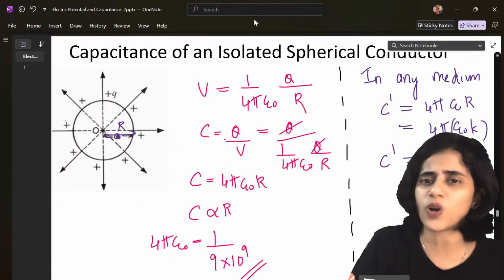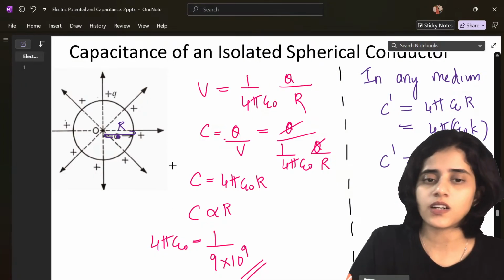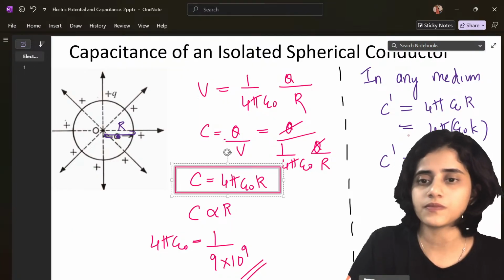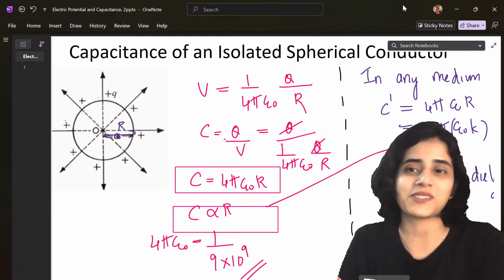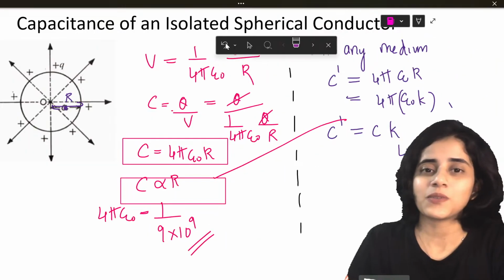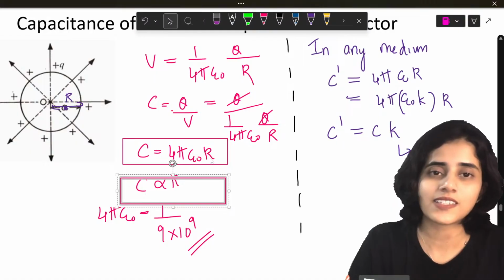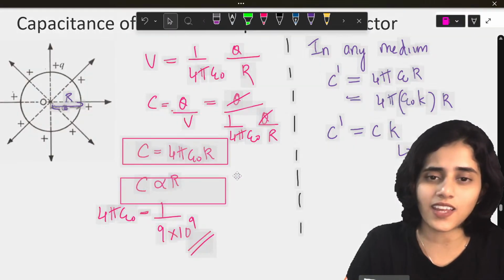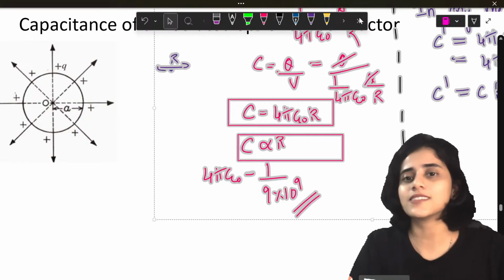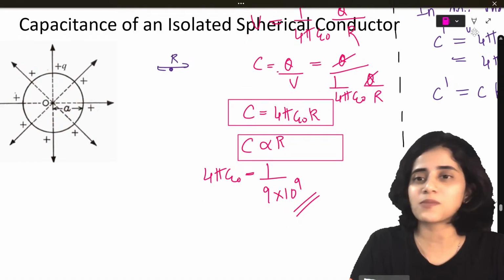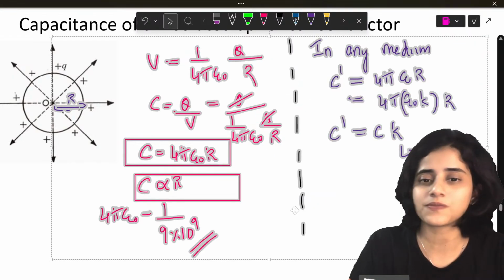So I have so many terms here. Let me put boxes for all of them. Box, box, box, box. So first box here, Control C, Control V. Oh my God, what did I just do? Undo. Sorry, students. This is not my fault. The board is misbehaving. Undo.